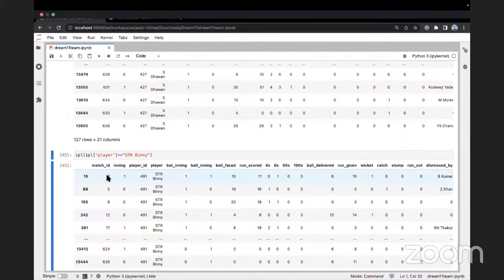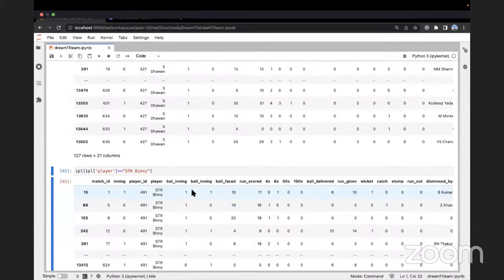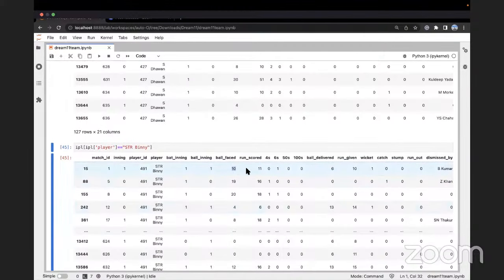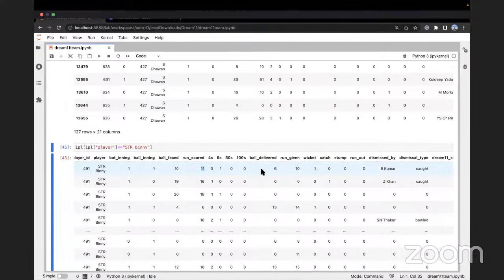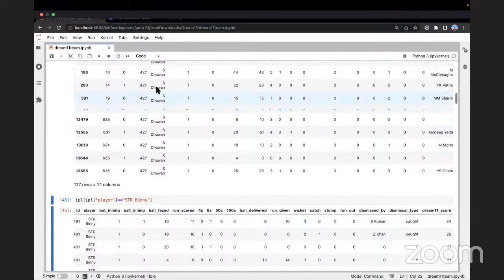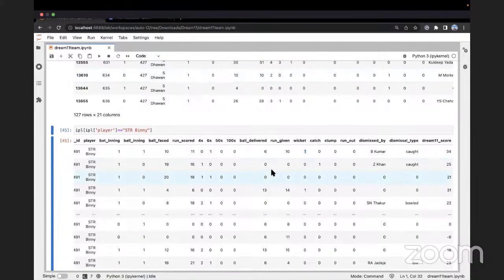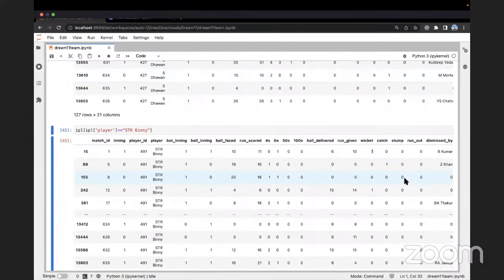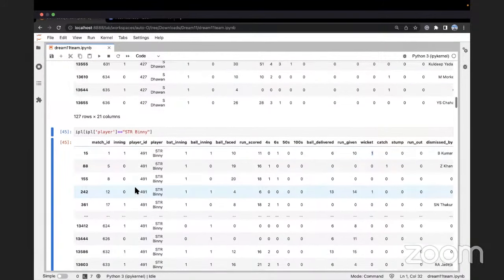Right? In match ID 1, Stuart Binny faced 10 balls, scored 11 runs, but he delivered 6 balls. He gave away 10 runs and he took 1 wicket. Whose wicket is that? That wicket is Shikhar Dhawan's. Okay. I hope I'm clear, everyone, with the consistency of the data. Yes, no?